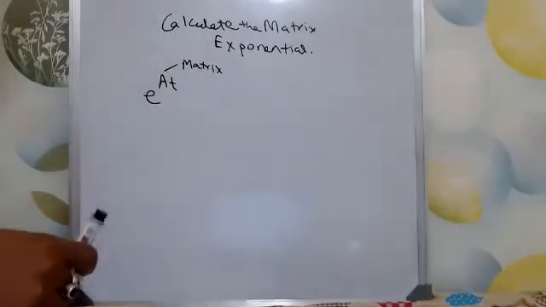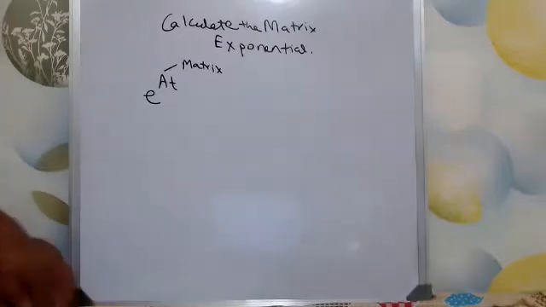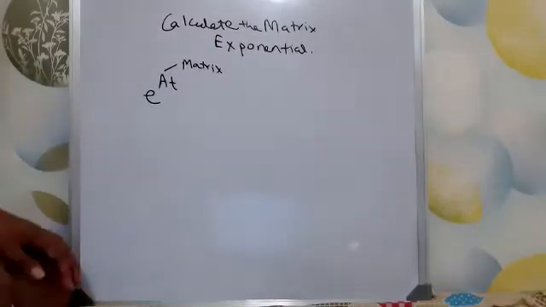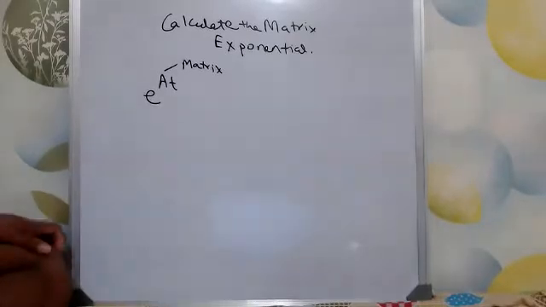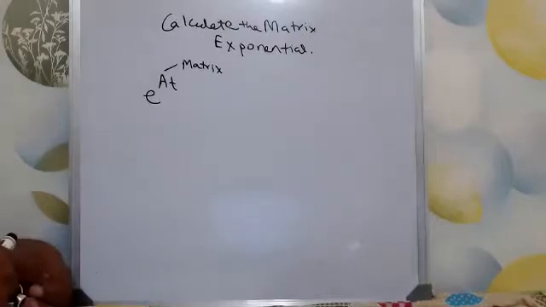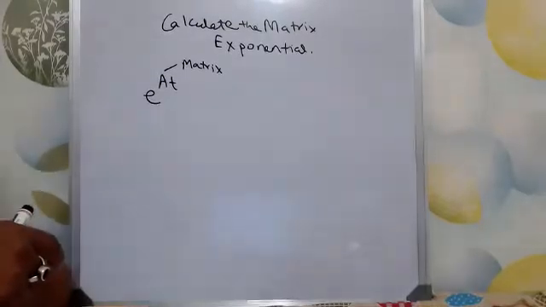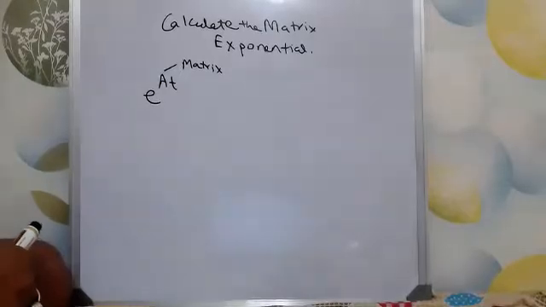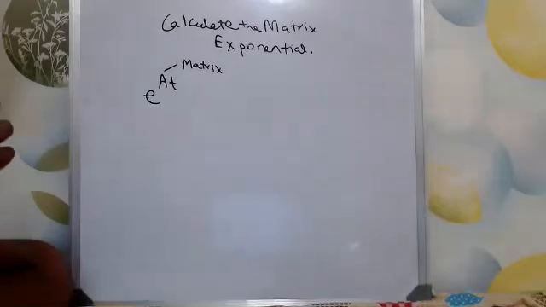As you can see, this is a little weird kind of exponential raised to the power of a matrix multiplied by a scalar. So it looks very intimidating and dangerous, because we have never raised something to the power of a matrix. But we will find a simpler method to solve this, so that even if it looks intimidating, we can have a simpler solution.